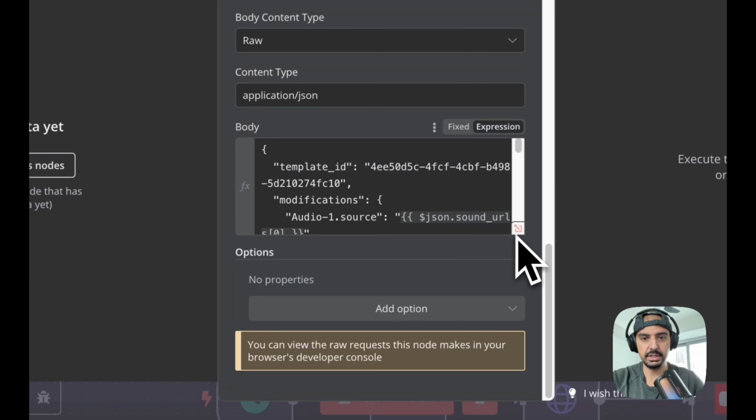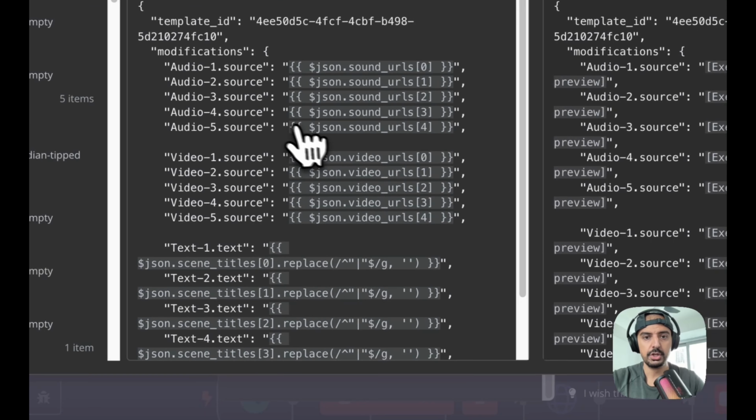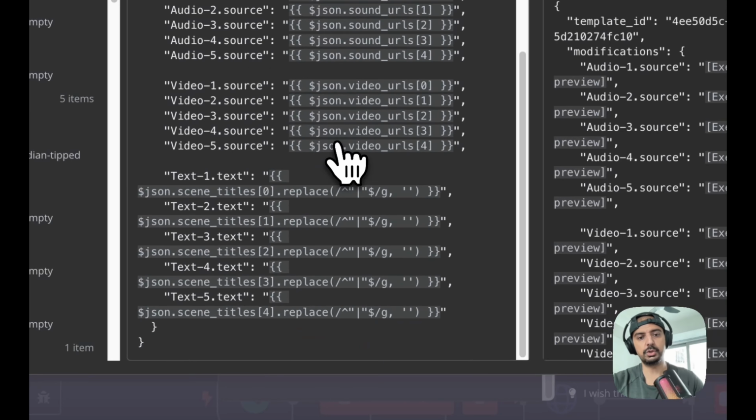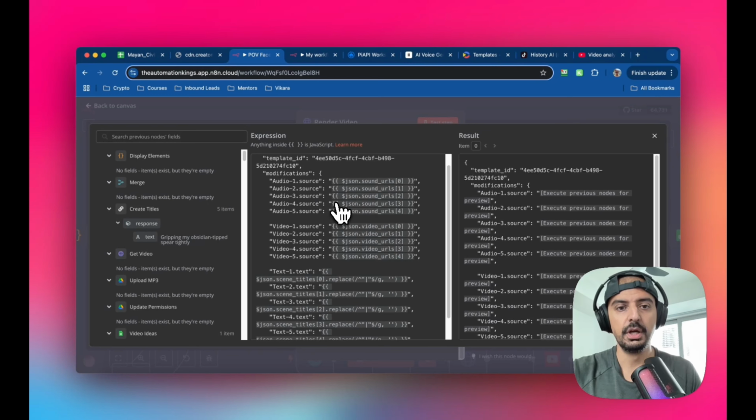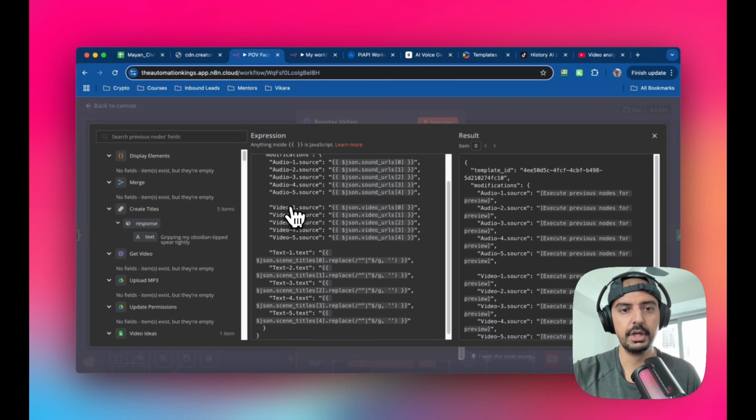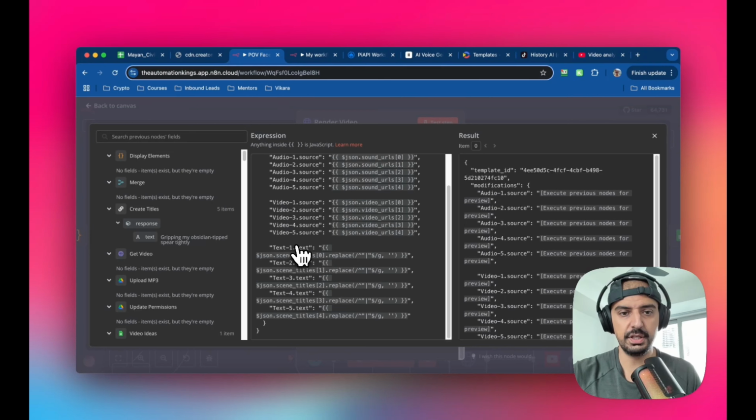Then for the expression in the body, I'm just going to open this up so you can see this. Now it looks very complicated, but it's really not. Effectively, we've got the template ID inside of Createautomate. This is a template I'm going to use, and I'm telling it using JavaScript to assign the URLs to a specific asset inside of Createautomate. The first 5 is audio, the second 5 is video, the third 5 is text. This is if you want to create 5 assets of each at the same time. If you want to make a 20-second or 30-second video, you're going to need multiple assets, which is why I've set it to 5.